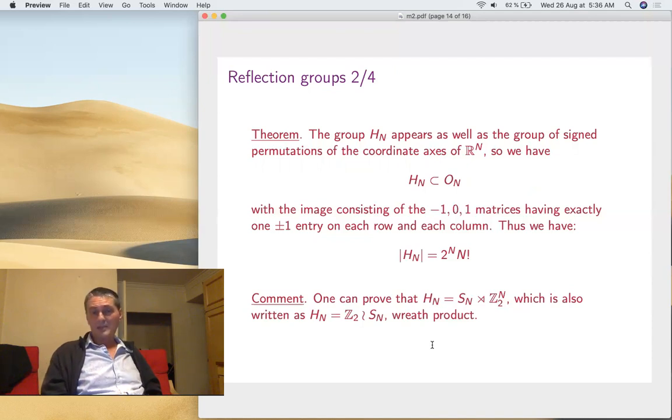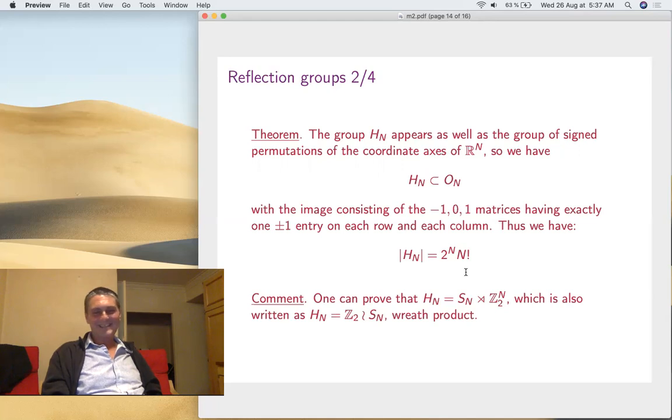So the image of this embedding is exactly the -1, 0, 1 matrices having exactly one non-zero entry on each row and each column. So now with this we can count the group. It's exactly the permutation matrices, but at any of the n positions you have a binary choice of putting a minus sign. So you have n binary choices, so it's 2 to the n times factorial n. This is very nice.